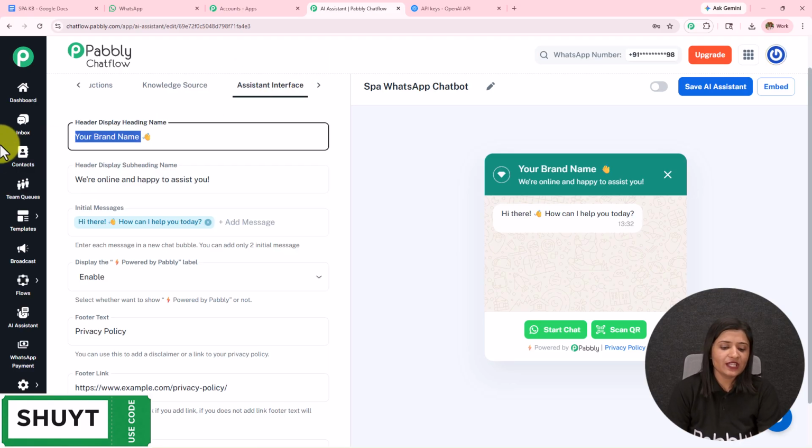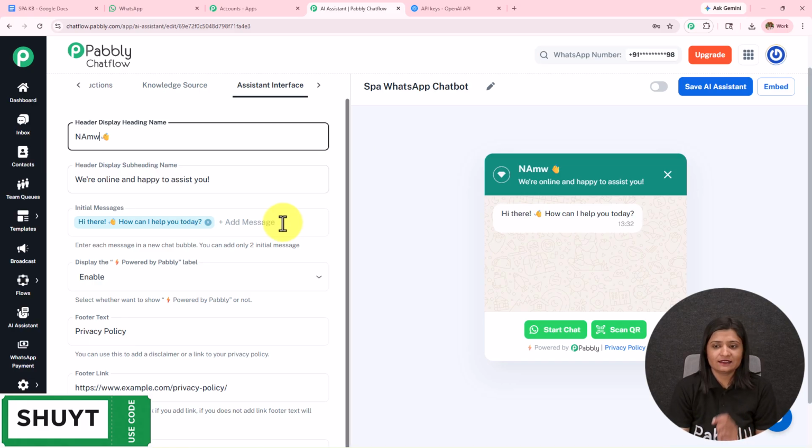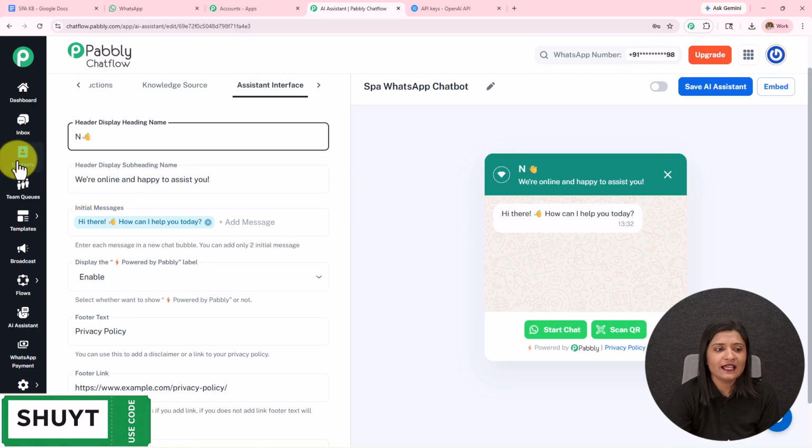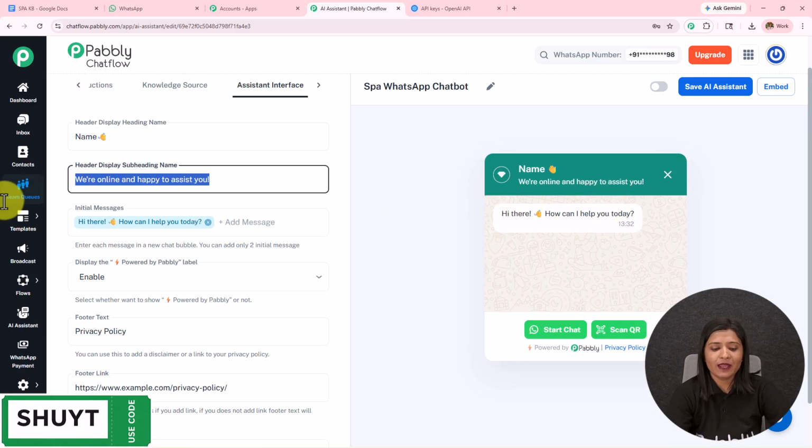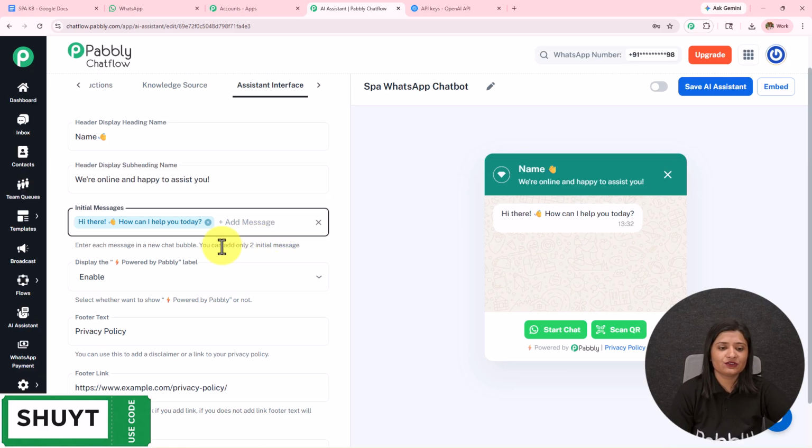So you can change the heading name and the subheading like this. You see, as I enter this, it has started appearing over here. So this is how it is going to appear in front of the users. If you want to keep the subheading, if you want to provide something else, you can do that. Then we have these initial messages. So you can add two initial messages using which your AI agent is going to reply to the users.